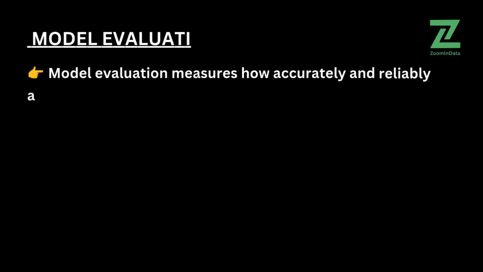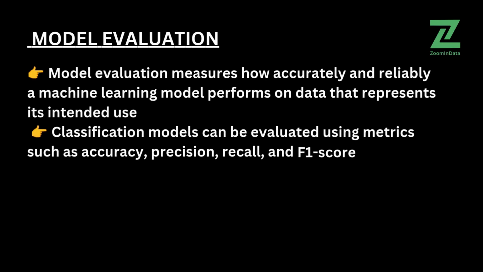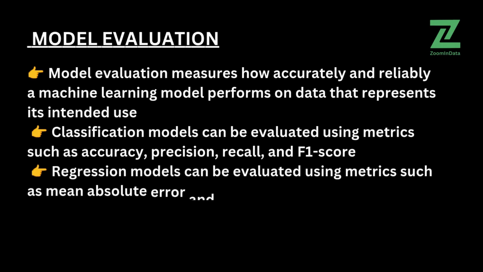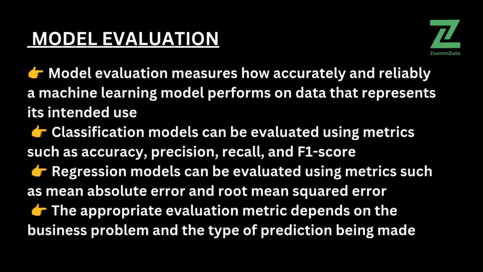Model evaluation measures how accurately and reliably a machine learning model performs on data that represents its intended use. Classification models can be evaluated using metrics such as accuracy, precision, recall, and F1 score. Regression models can be evaluated using metrics such as mean absolute error and root mean squared error. The appropriate evaluation metric depends on the business problem and the type of prediction being made.